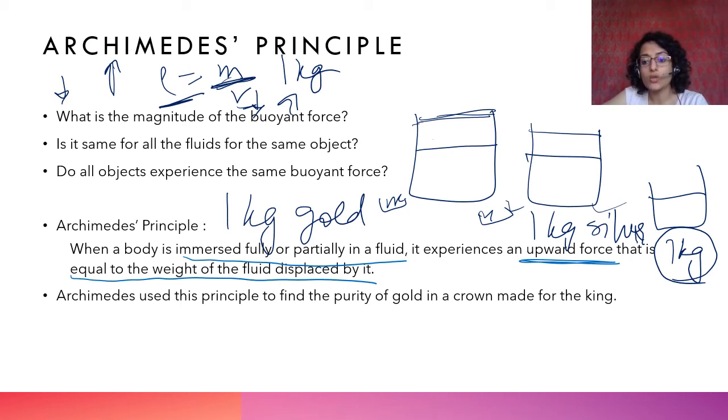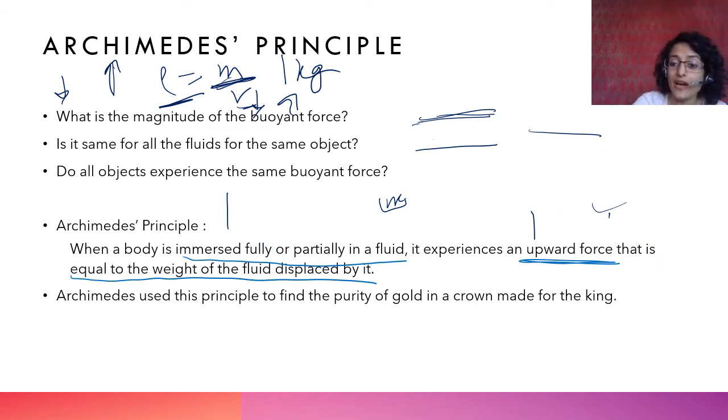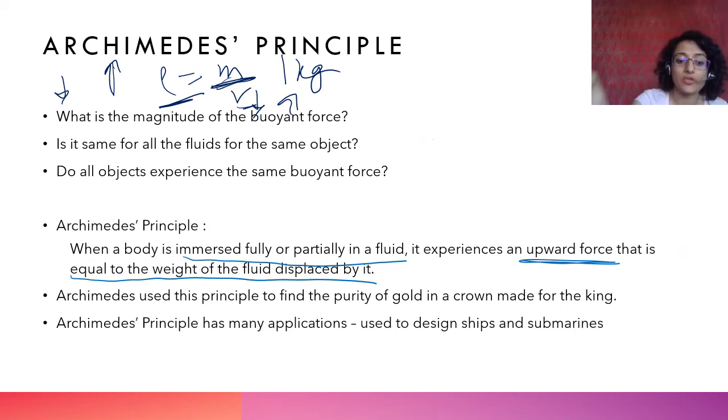अगर pure gold होता, then it would have displaced an equal amount of water as that of the 1 kg gold, but that didn't happen. So he found कि वो crown जो था वो pure नहीं था. This is apparently what happened. We don't really know what exactly happened, but this is given in the stories. So that is how he found the purity of the gold in a crown made for the king.